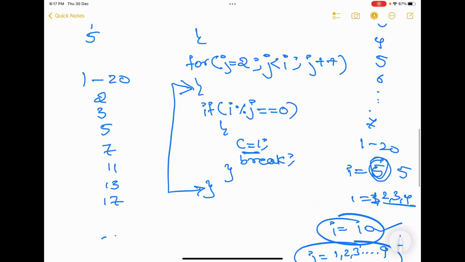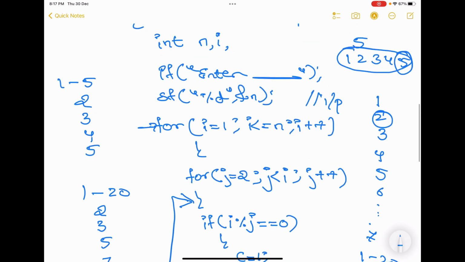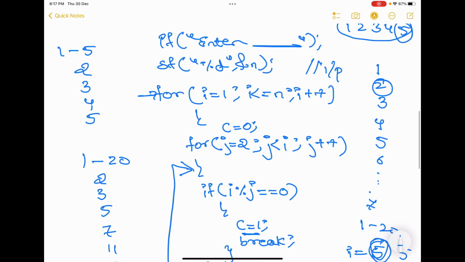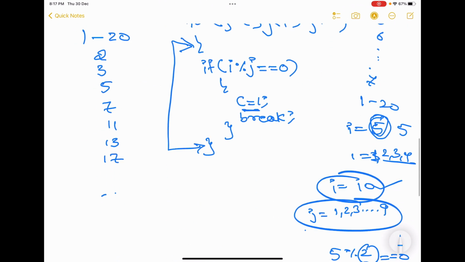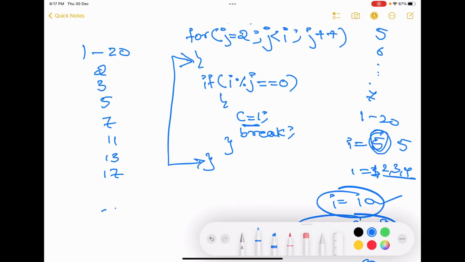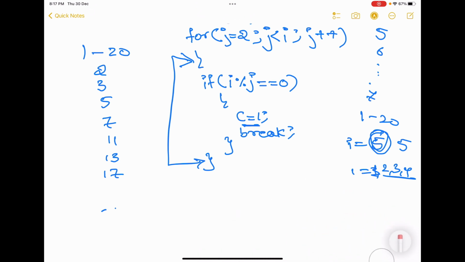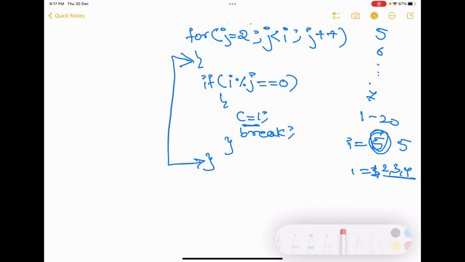Now, before starting here, you have to initialize one more variable c, okay? And here, you have to initialize c is equal to 0 inside the first for loop, before you open the second for loop. Now check, why did I do that? Now understand here. It's a very complicated program. I know it's hard to understand in one go. You can watch this video n number of times, but please understand.